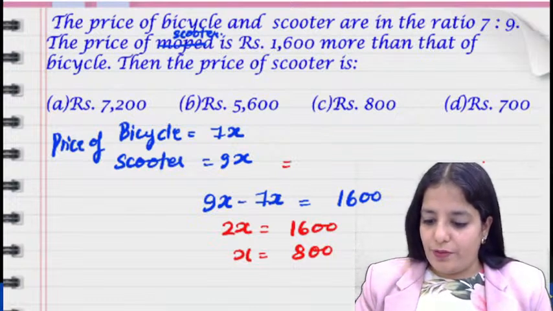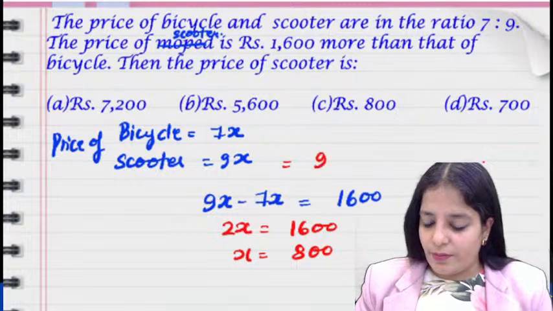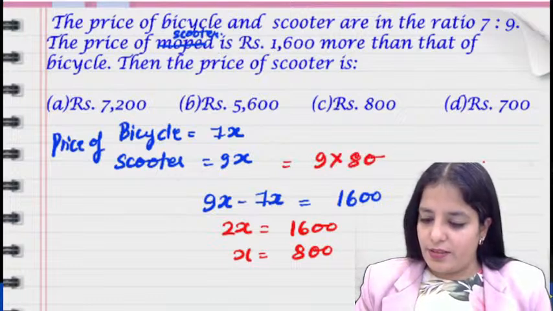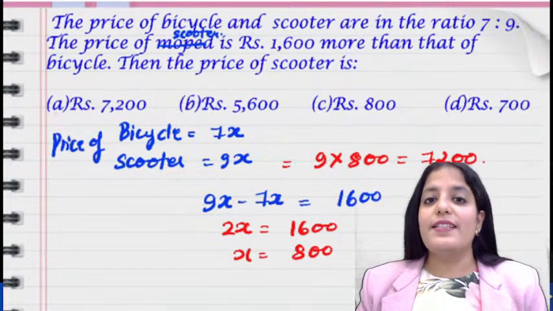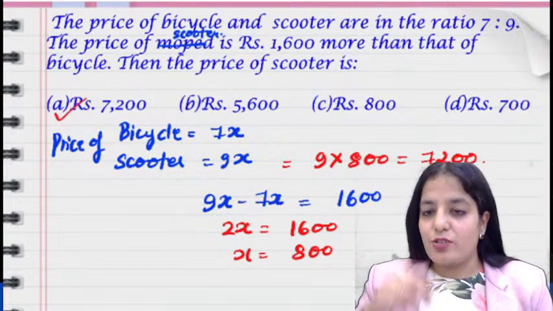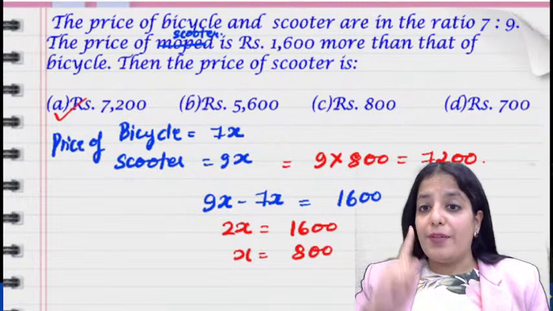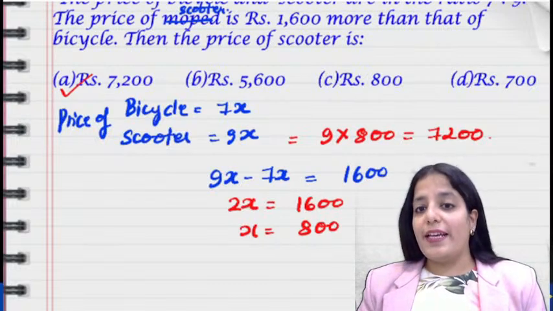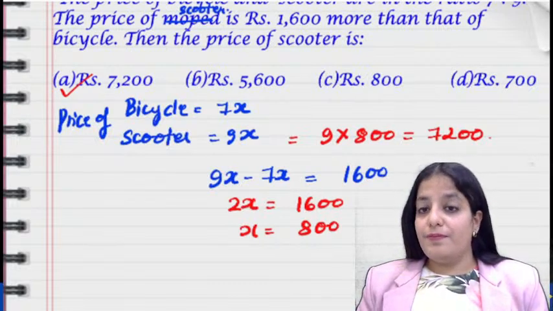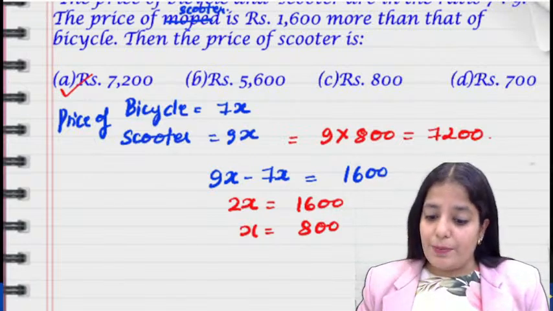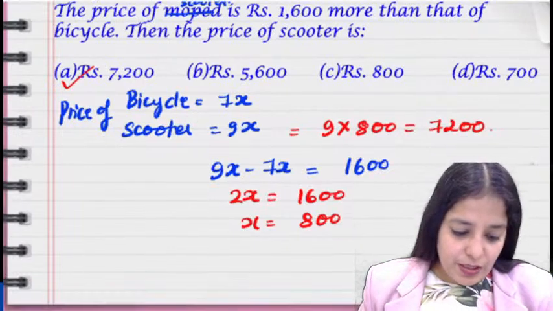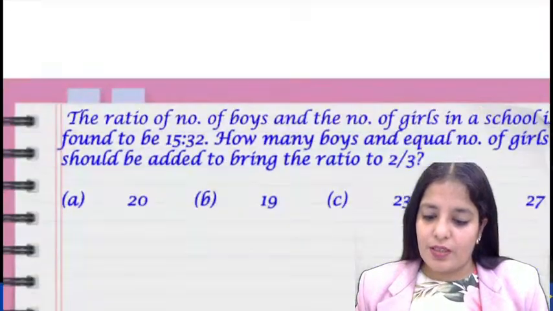So I believe there was no typing error. Yeah, 7200. So the correct option is A, not B. I had just written 2x is equal to 800. So I believe the question is clear in your mind. x is equal to 800, and we need not stop at x. We are required to find the price of the scooter. So 9 into 800 is equal to 7200. Okay, so let's proceed further, guys.